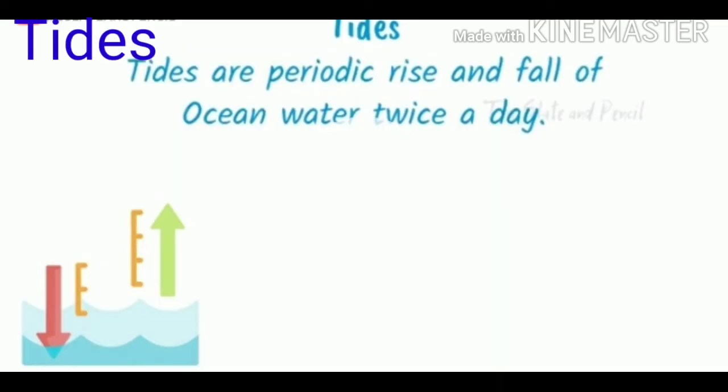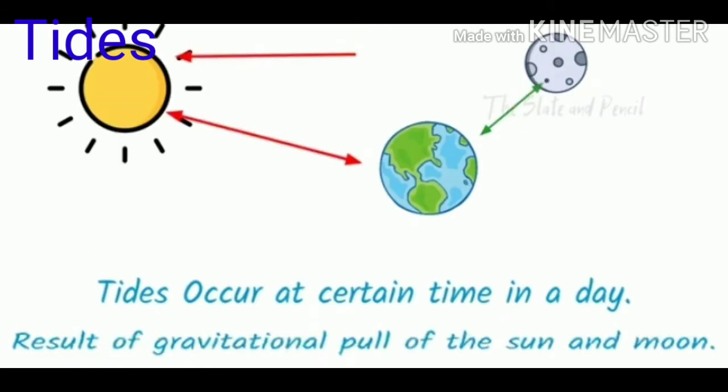Now we will discuss the tides. Tides are the periodic rise and fall of ocean water twice a day. In other words, the rhythmic rise and fall of ocean water twice in a day is called a tide. Tides occur at certain times in a day because of the strong gravitational pull exerted by the sun and the moon on the earth's surface. There are two types of tides, spring tides and neap tides.